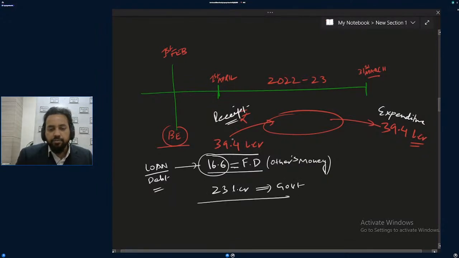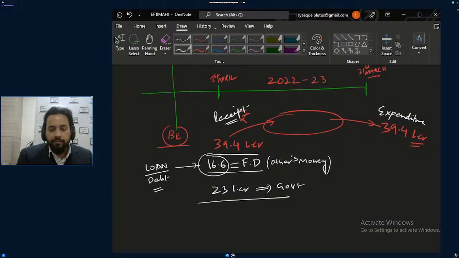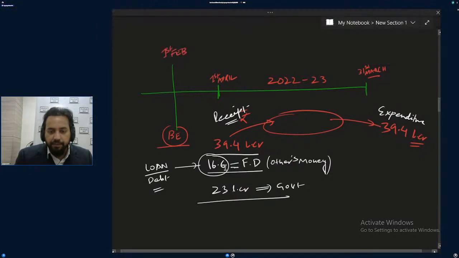Okay, so these two: 23, and can I say 16 just to make it simple? Around 16 lakh crore, just to make it simple, try to understand. You can get the real figure from there.